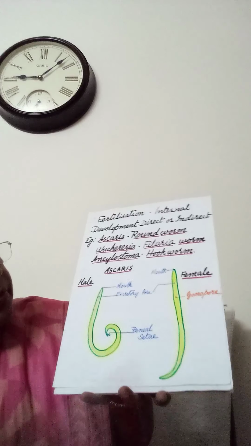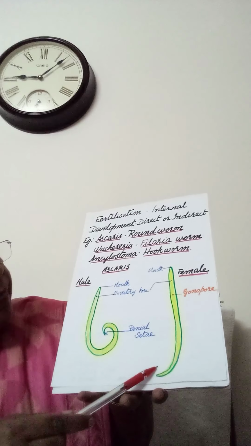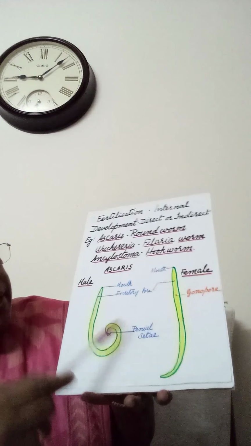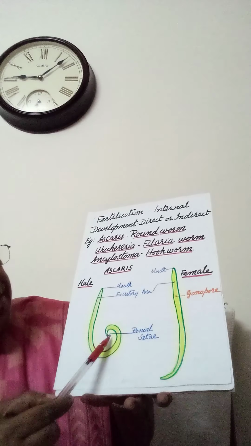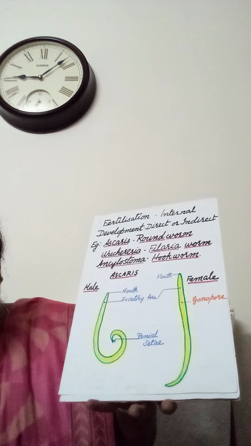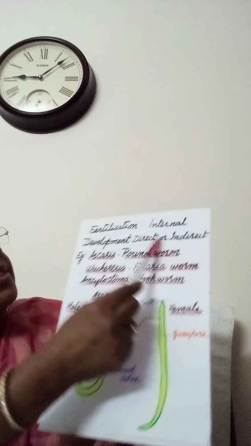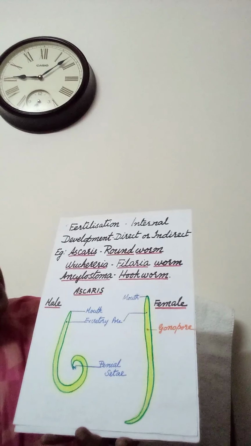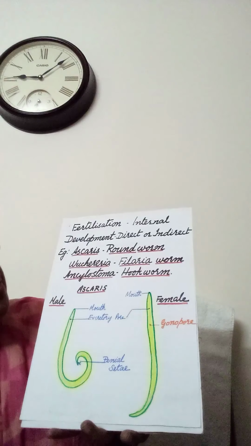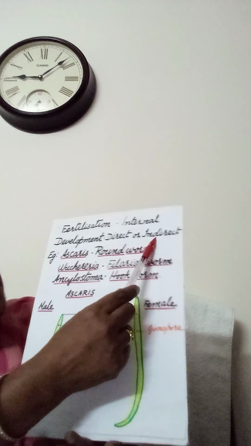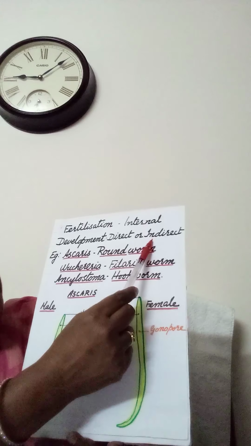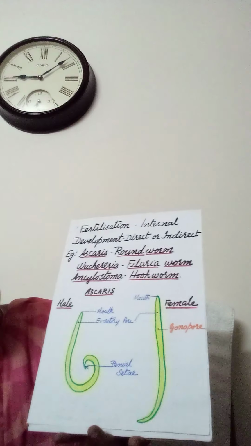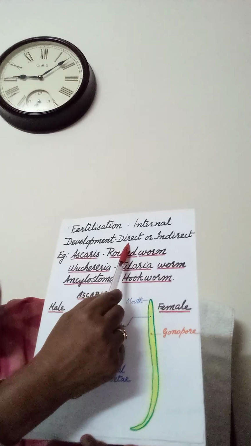So these are the differences between male and female Ascaris. One, male is smaller than the female. Posterior or tail part is curved in male. Two, penial setae present in male. Then fertilization is internal. That means inside the body. Development is direct or indirect. Indirect already we explained in the previous video. That means larva will be present. Here no larva. Young one will be looking like that of the adult.